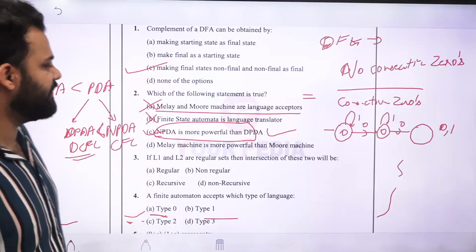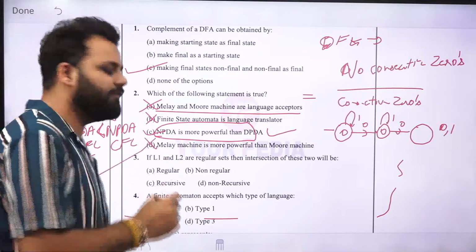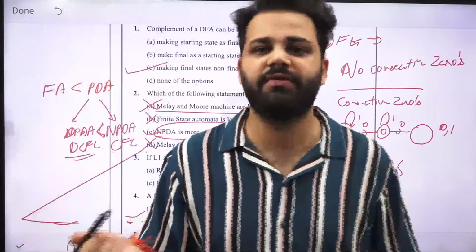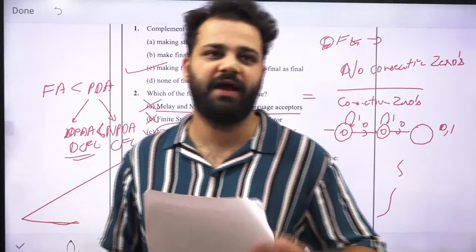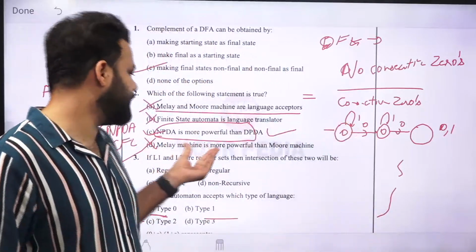Mealy is more powerful than Moore machine. No, you can convert a Mealy machine to a Moore machine, and you can convert a Moore machine to a Mealy machine. Both have equal power.